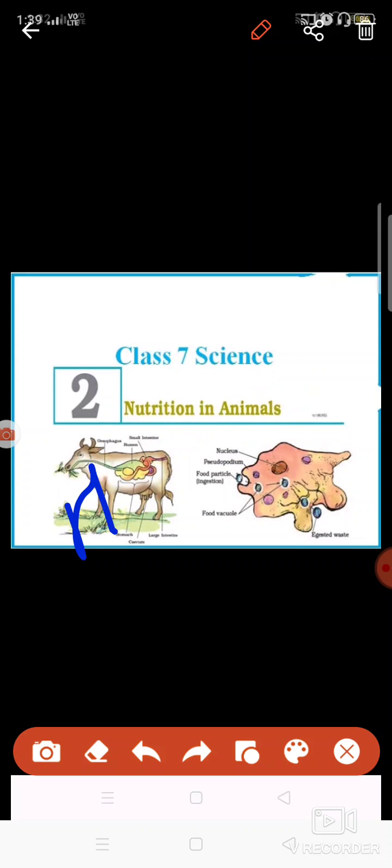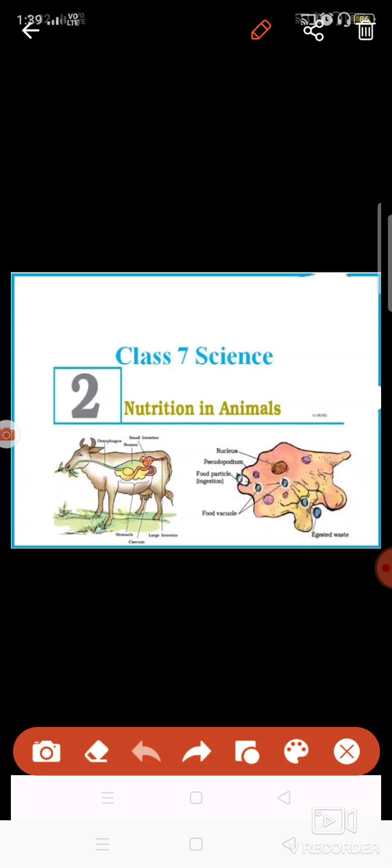So the food which is taken here needs to be broken down into a simpler form. Nutrition: you know that when we take food inside our body, we use it in our different activities. This is known as nutrition.